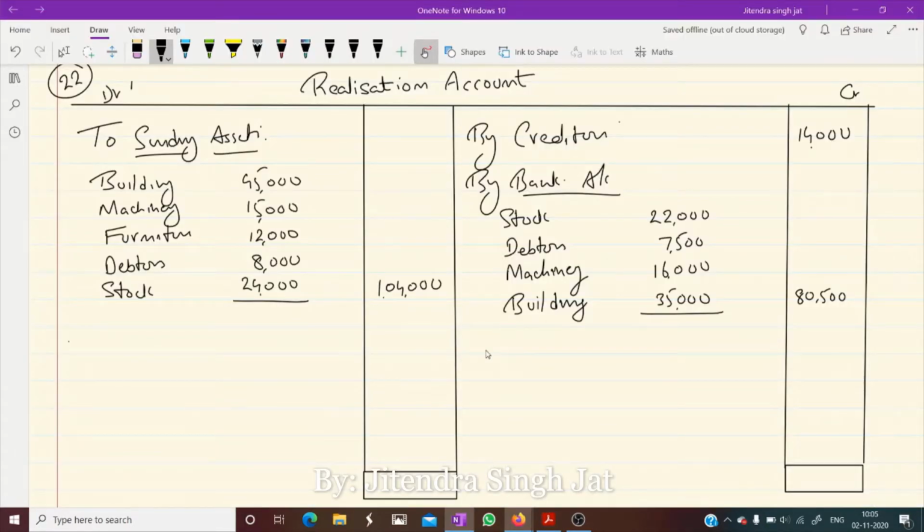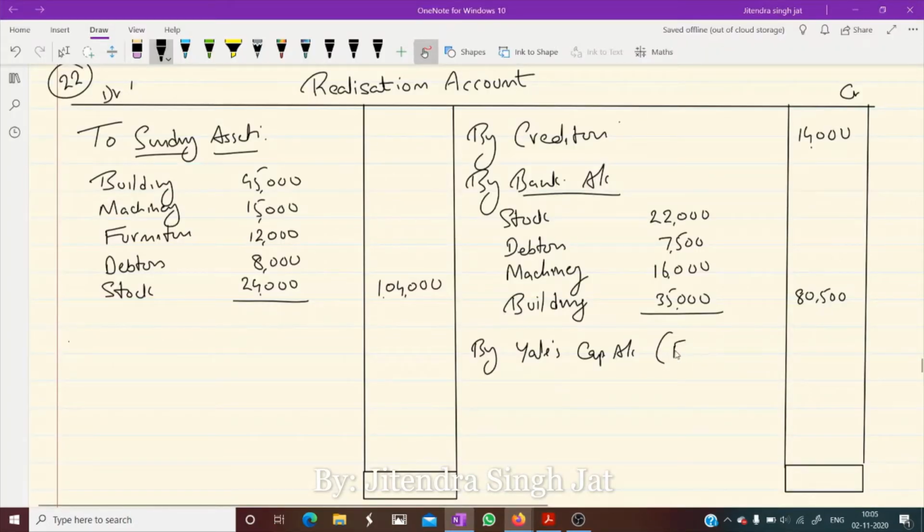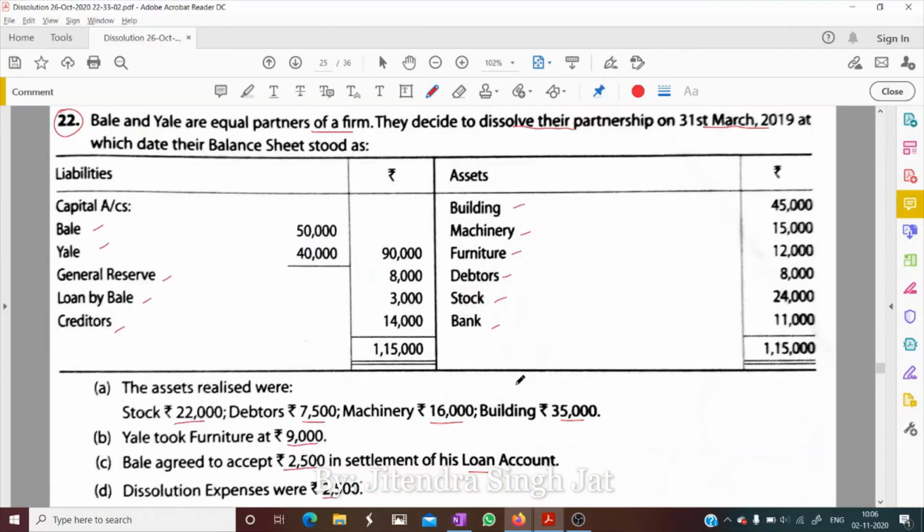So Yale has to give by Yale's capital account for 9,000 rupees. So we can write in bracket Yale has taken furniture for 9,000 rupees.